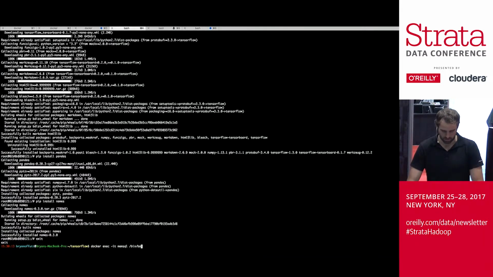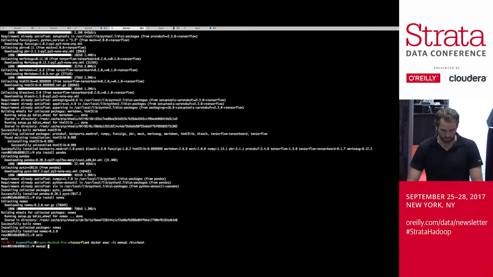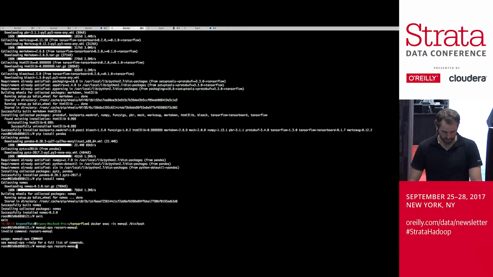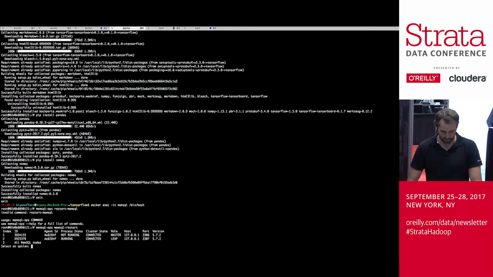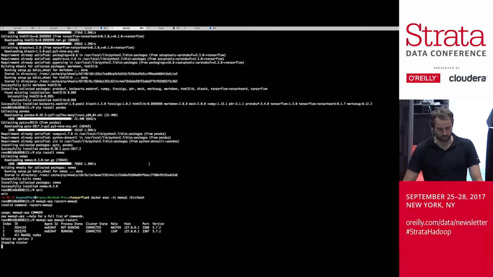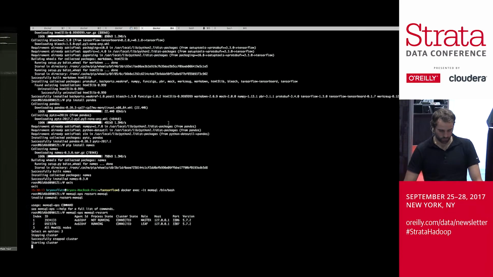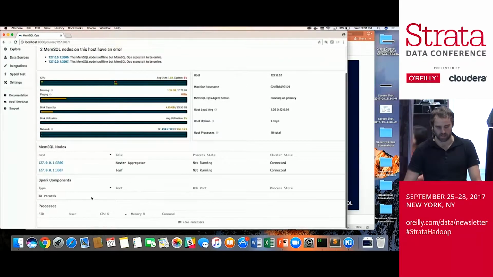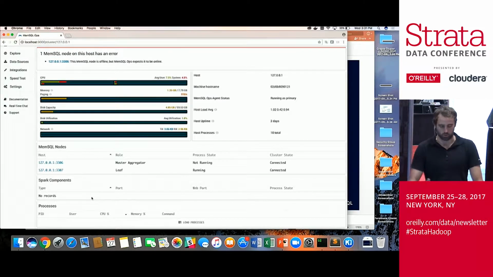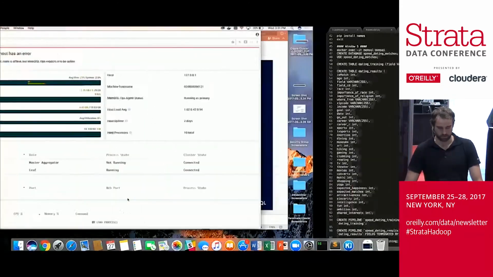MemSQL bin/bash. And we can go memsql-ops restart-all. There we go. We restart all nodes. And so this should solve our problem. It's going to stop the cluster and start it back up. And we can actually see what's going on over here in MemSQL Ops, which is really nice. So sometimes you'll see issues, and it's really cool to go in here and you can see, oh, cool, that node wasn't running. I should probably just restart things, and it'll pick itself back up. So we're starting up.